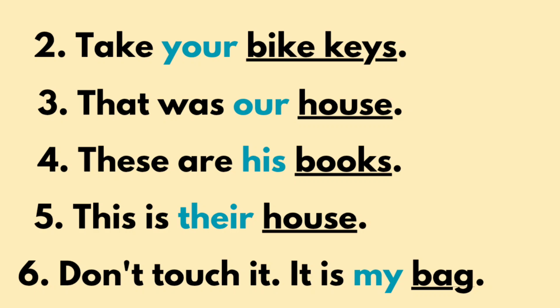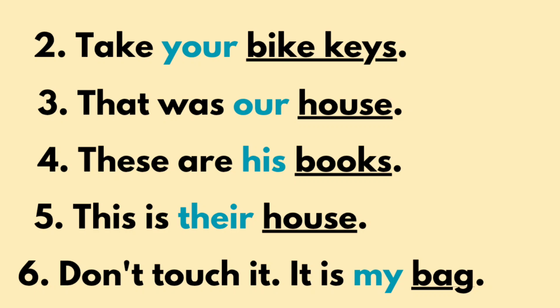Here house is a noun, and before house the adjective is our. Our is an adjective. These are his books. Whose books? His books. It is giving information about nouns. Books means plural countable. It is a noun, and we use an adjective, his, before nouns.